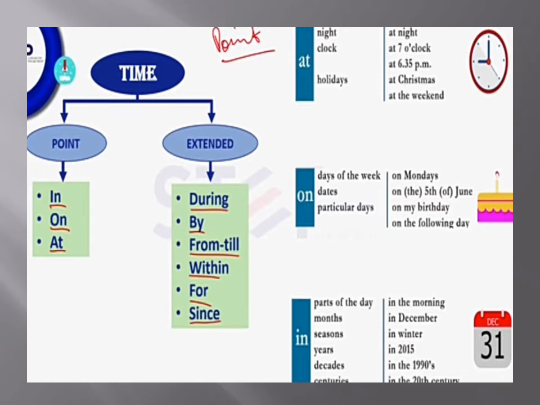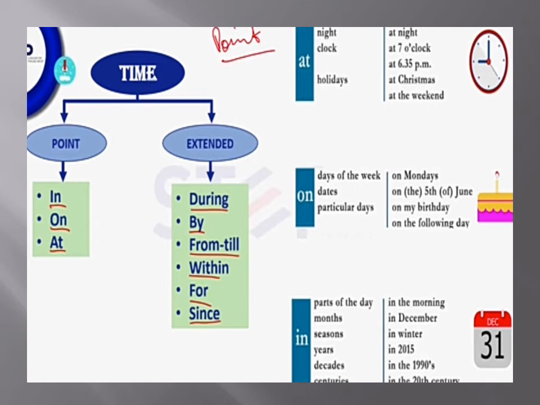In the next one, as we have learned, I have explained what the prepositions of location are and what the prepositions of direction are. Now it is time to learn the prepositions of time. Here in, on, at can be used as prepositions of point in time. For example, my birthday comes in January. I will celebrate my birthday on Saturday. He lives at New York Street. And the extended time prepositions: during, by, from, till, within, for and since.